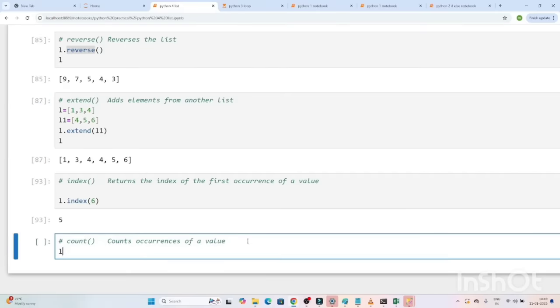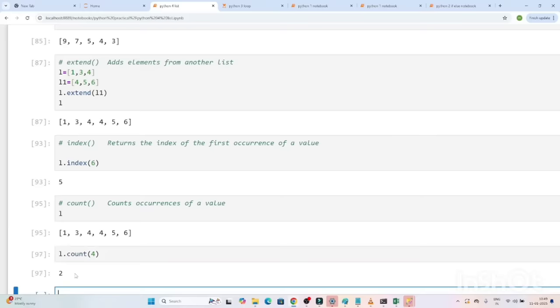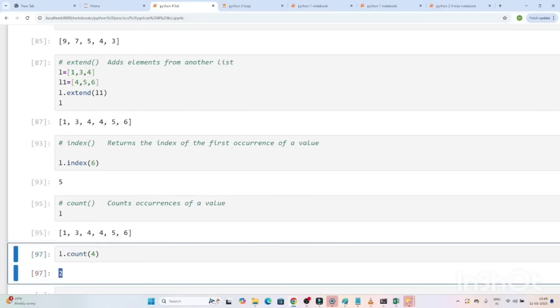Now we have the count method. Now you want to count how many times 4 is there. So you can write L dot count 4. If you write this, you can see 4 is there 2 times, right? So if you want to check how many times the 4 is present, you can use the count method to count how many times it is there.